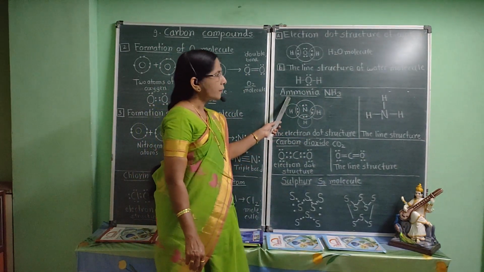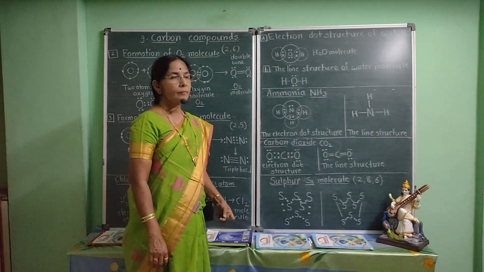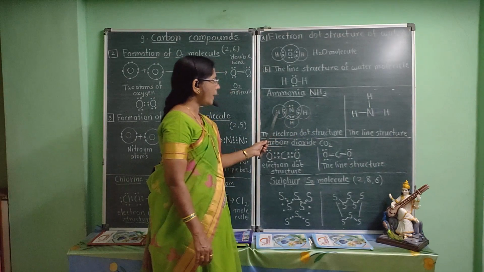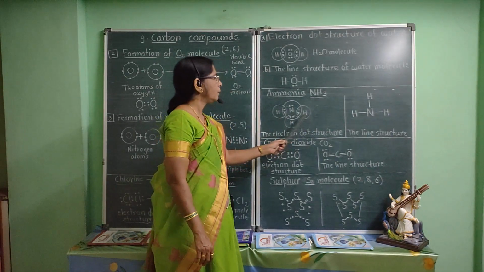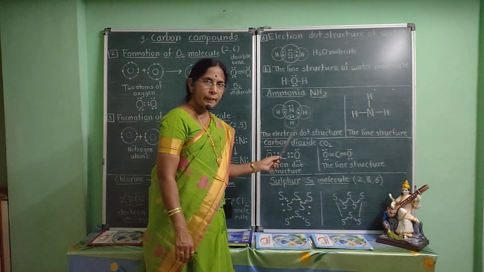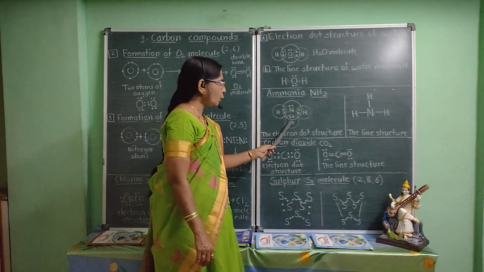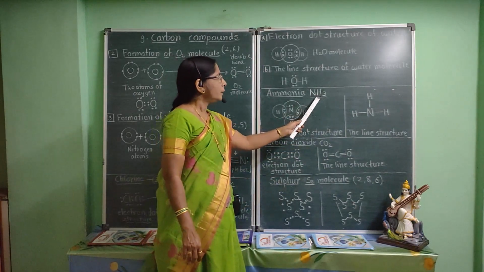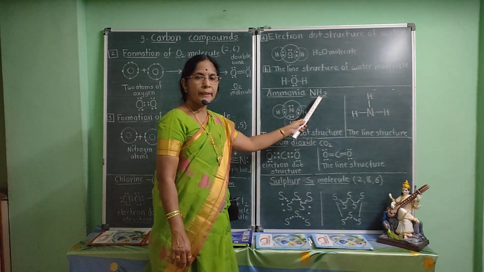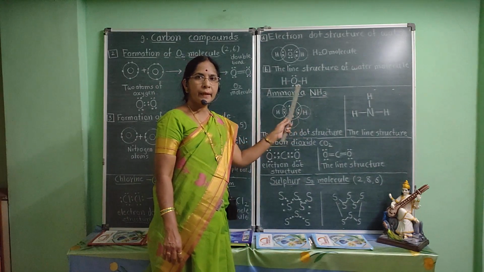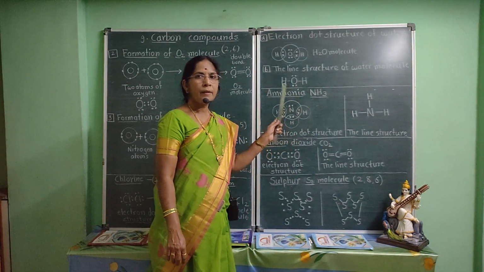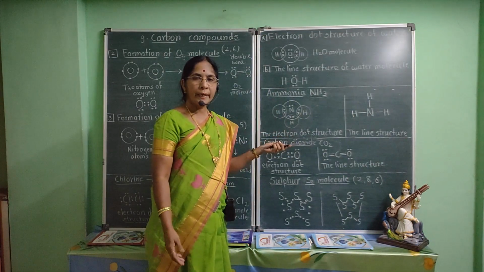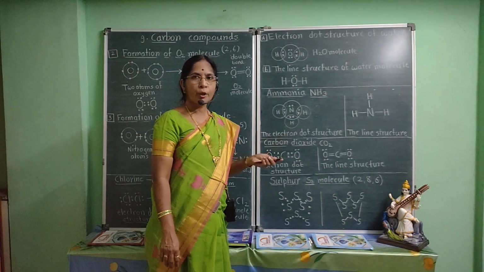Now we will discuss ammonia. In ammonia, 1 nitrogen atom and 3 hydrogen atoms combine chemically with each other and molecule of ammonia NH3 is formed. The atomic number of nitrogen is 7. That means it contains 2 electrons in the K shell, 5 electrons in the L shell. It requires 3 electrons to complete its octet and attain the electronic configuration of neon.